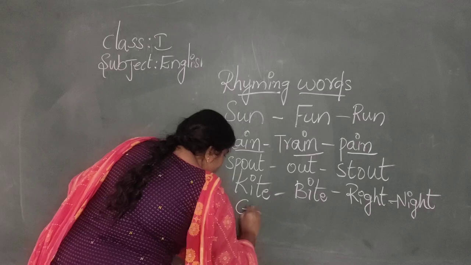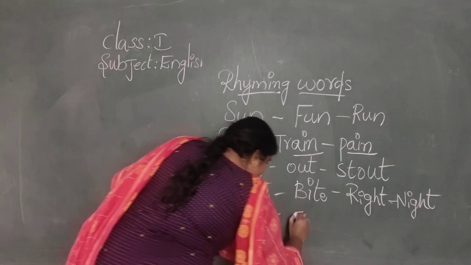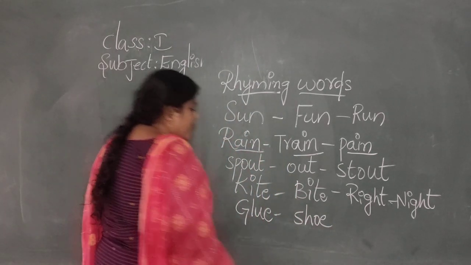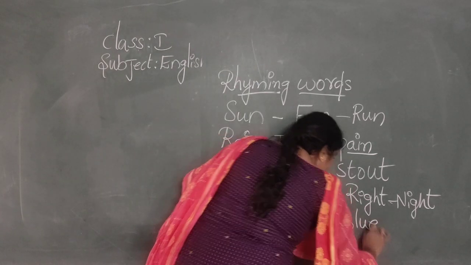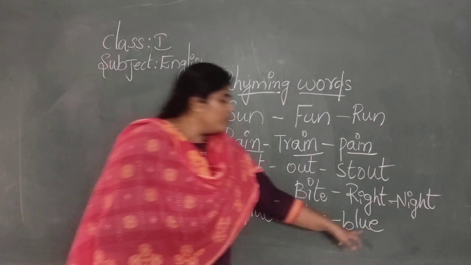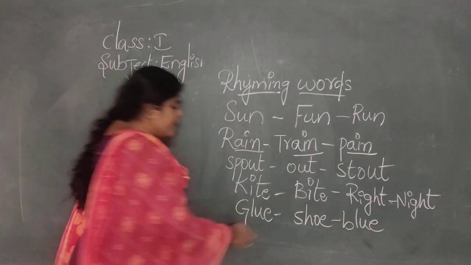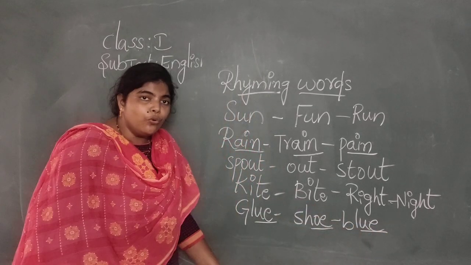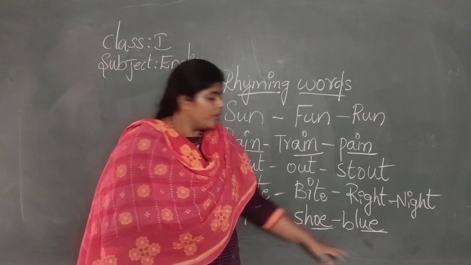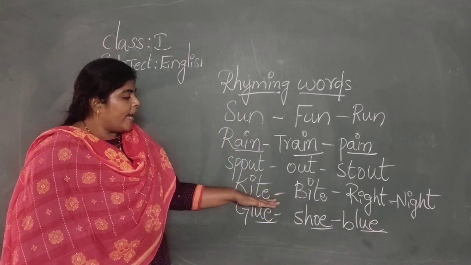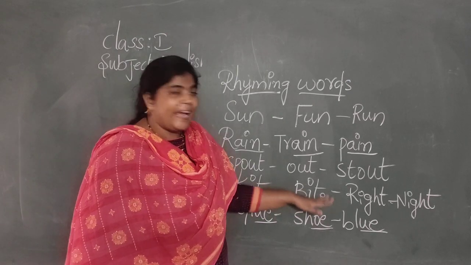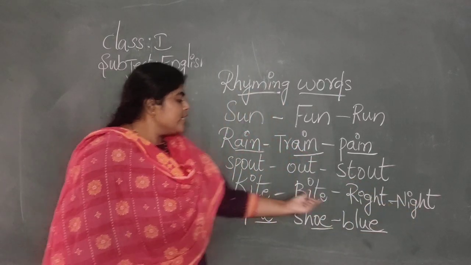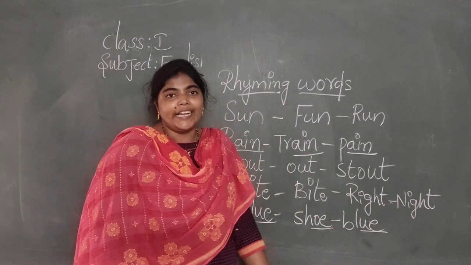Glue, shoe, blue. Glue, blue, shoe. It ends with oo. What this ends with? Oo, glue, shoe, blue. And come here, kite, it, bite, it, right, it, night. So it ends with the same spell, it.